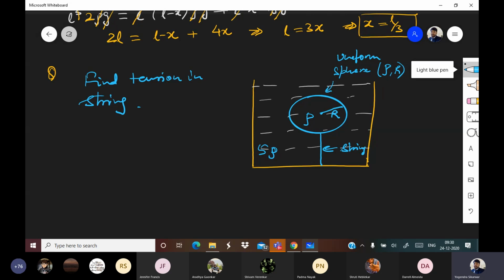Amod is saying 16 pi r cube rho g by 3. Sakshi is saying 16 rho pi r cube g by 3. Rishikesh is saying 4 by 3 pi r cube 4 rho g. Okay. Aradhya is saying 4 by 3 pi r cube 4 rho g.